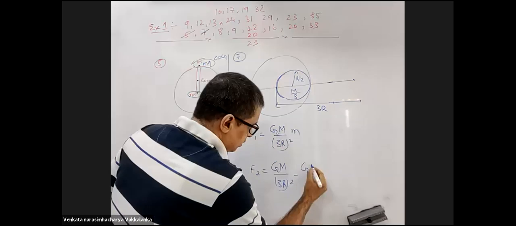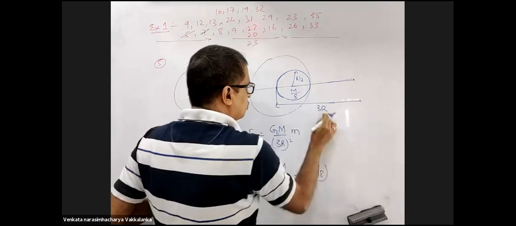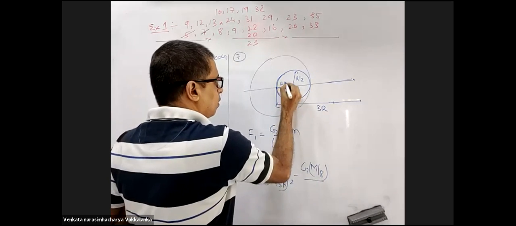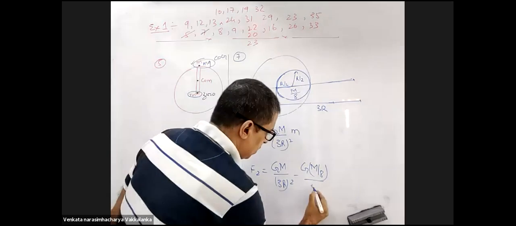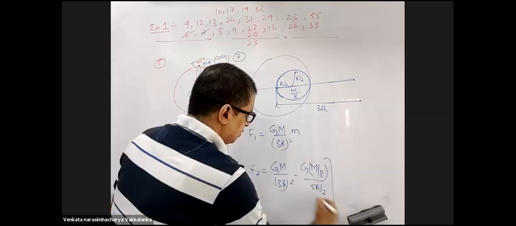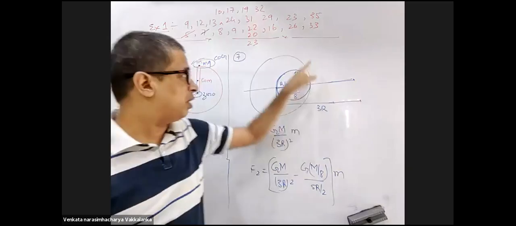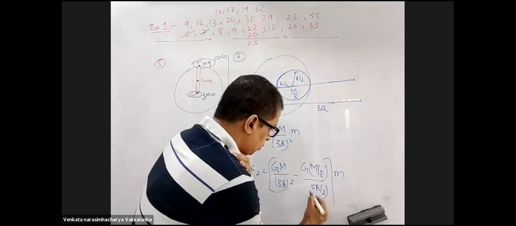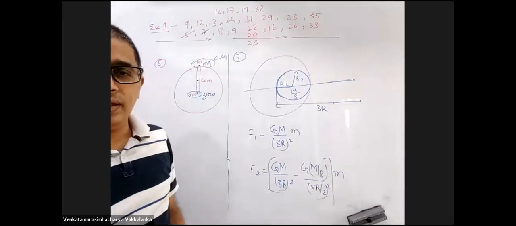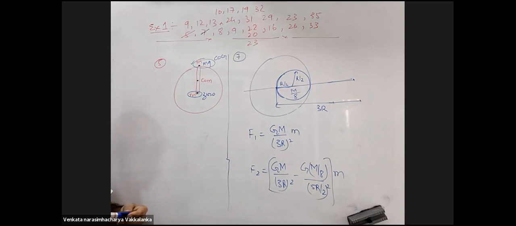G M by 8 divided by, what is this distance? 3r minus r by 2, that is 5r by 2. So this is the field at this point because of the complete sphere, minus G M by 8 over 5r by 2 whole square. That's the field. Now he is asking for the ratio of these two. That should not be difficult. F2 by F1 or F1 by F2, he is asking something.